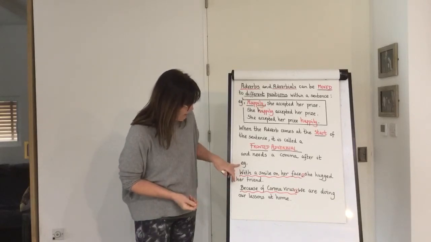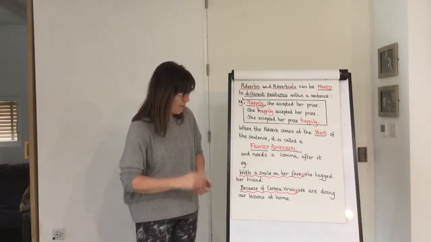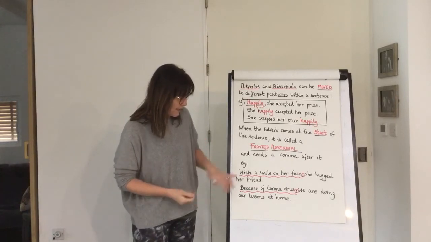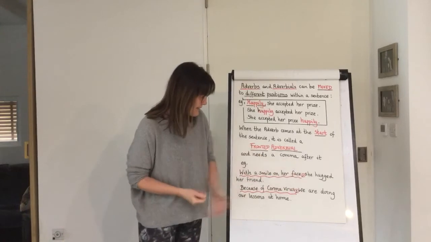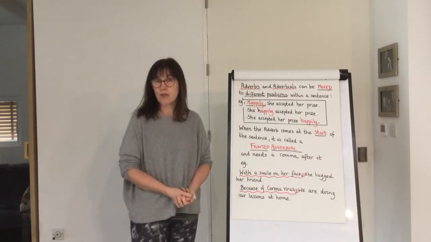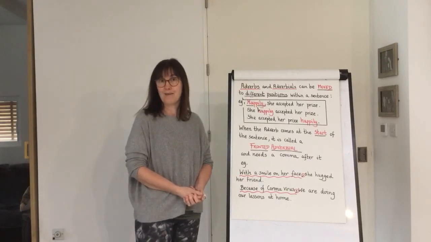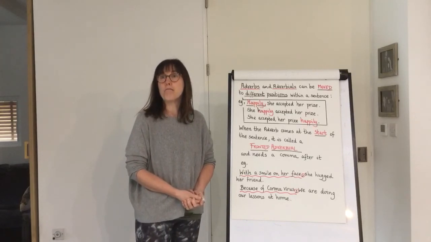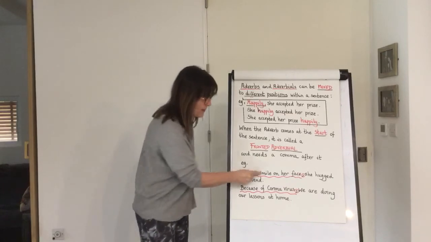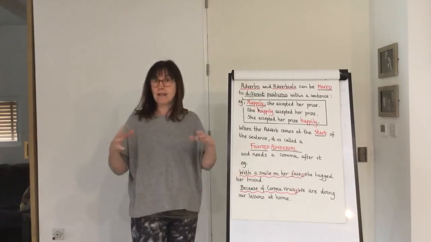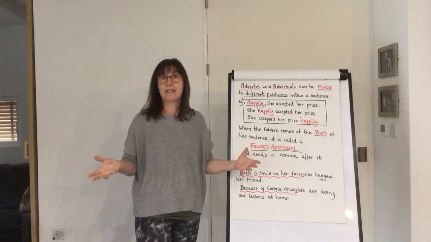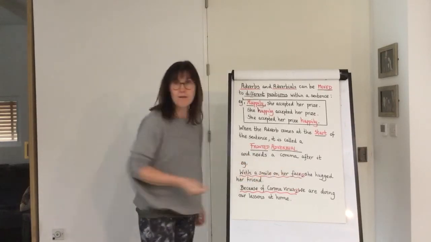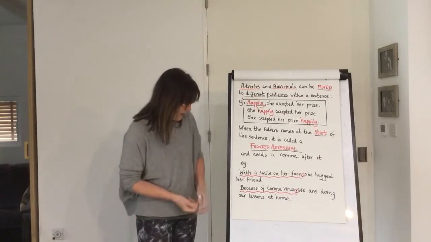So for example, with a smile on her face, comma, she hugged her friend. So with a smile on her face tells you how she did the hugging. Hugging is the verb. So it is an adverbial of manner. It's an adverbial because it has several words acting as the adverb, and it's in the front position, so it needs to have the comma straight after.